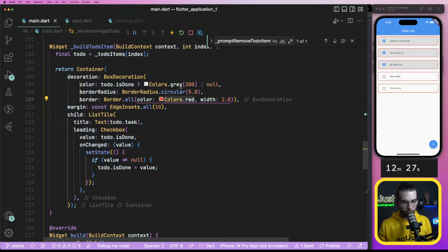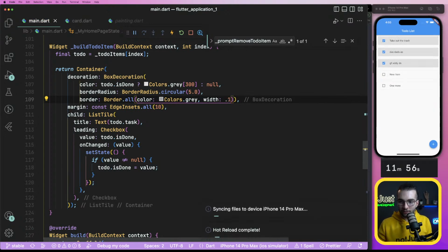Oh. Why don't you like it? Colors gray. Okay, for some reason it didn't like 300 here, but above it liked. I don't know. And maybe 1 or even, can you do 0.5? Can you do 0.1?